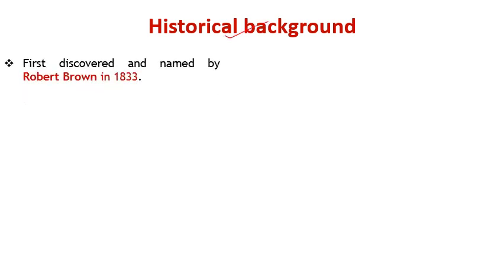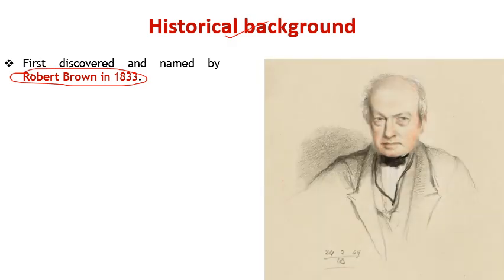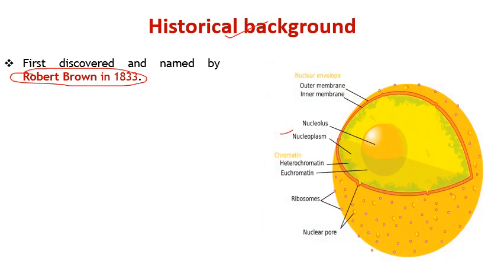Firstly, historical background. The nucleus was first discovered and named by Robert Brown in 1833. This is the portrait of Robert Brown. Then this is the animated diagram of the nucleus. It consists of various parts like the nuclear envelope and chromatin. The nuclear envelope contains an outer membrane and an inner membrane. It also contains an internal matrix that is known as nucleoplasm, then the nucleolus.